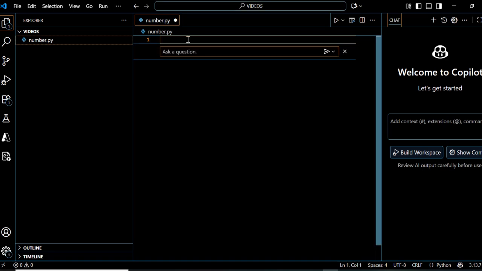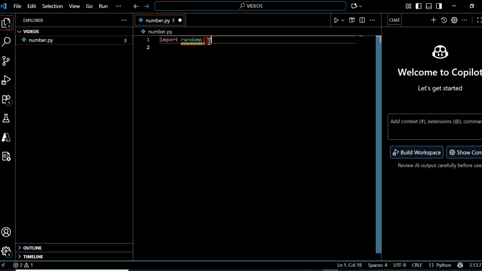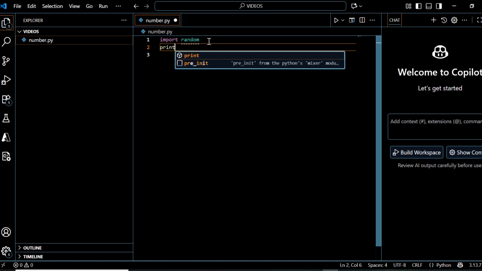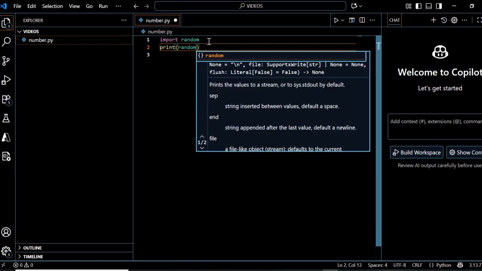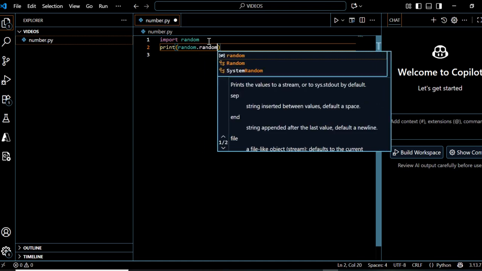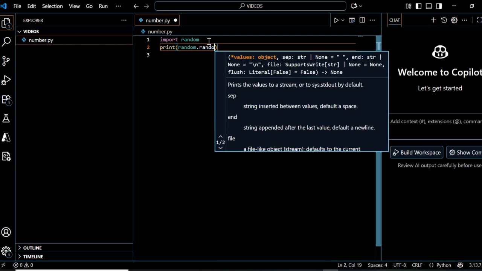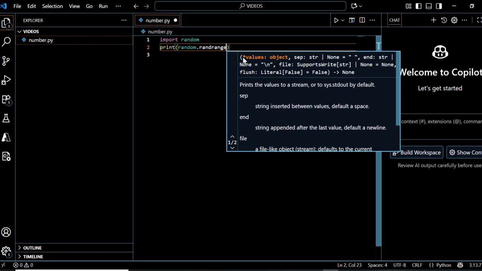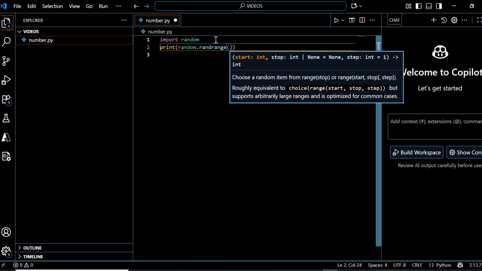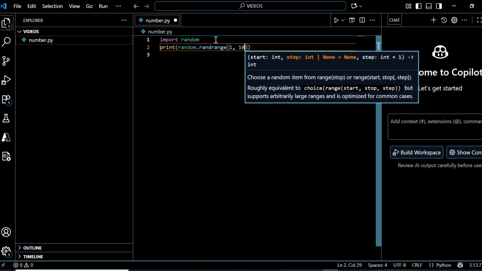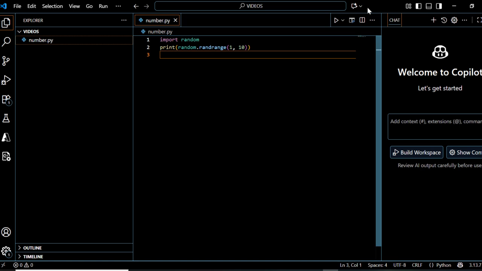I import random, print, range. Let's choose number 1 all the way to number 10. I run this code, you save and run this code.